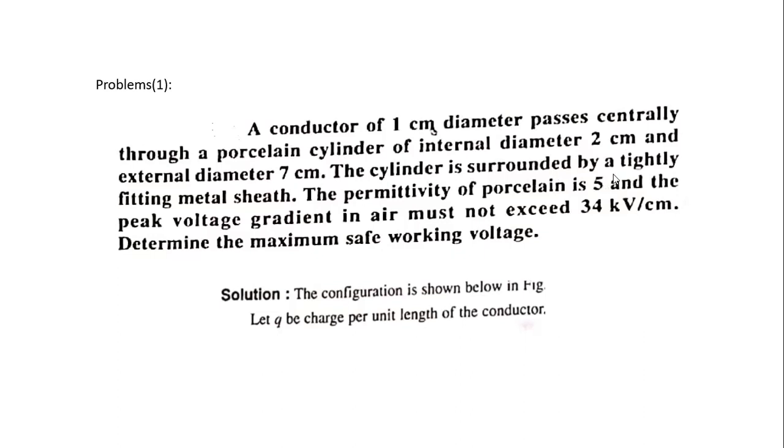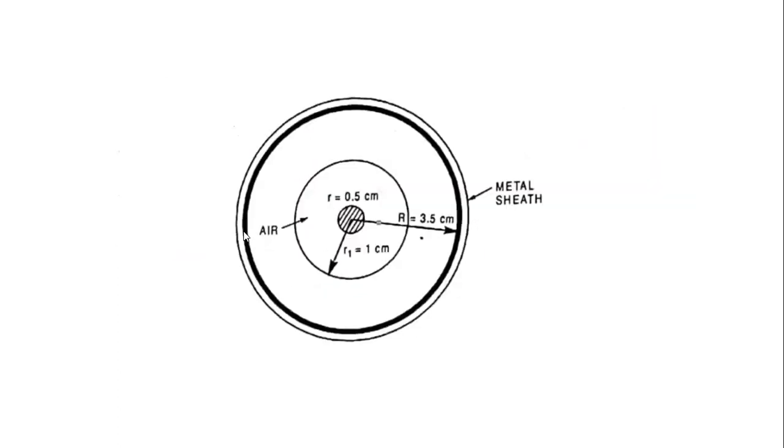The cylinder is surrounded by a tightly fitted metal sheath, and the permittivity of the porcelain is 5. The peak voltage gradient in the air must not exceed 34 kilovolts. Next, we determine the maximum safe working voltage.